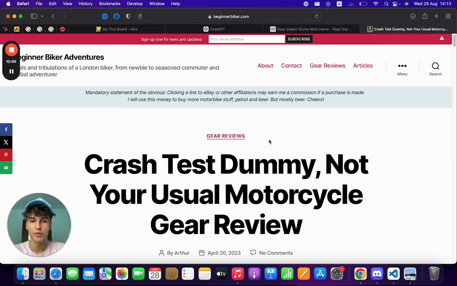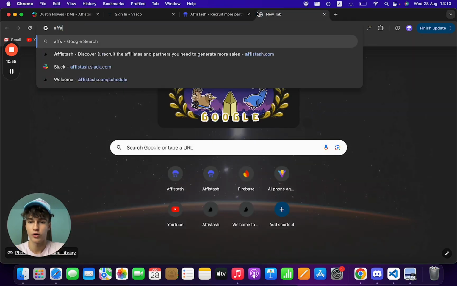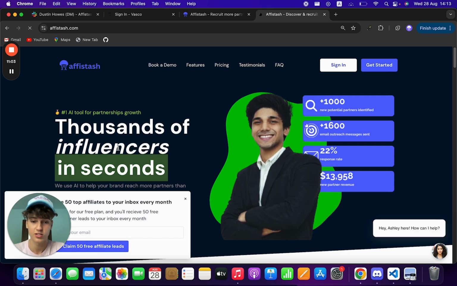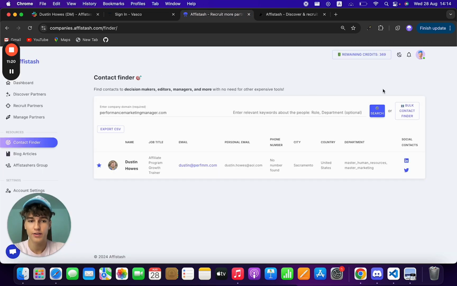So we'll copy their domain, and I'm gonna head straight into Affistache, a tool that we built for brands to help them recruit affiliates and influencers and so on. This process that I just showed you earlier of identifying your ideal partner profile, generating the leads, and contacting them, we automate that, right? You just enter your brand data, and then we do the rest completely on autopilot, messaging, everything else. But I have an Affistache account right here.